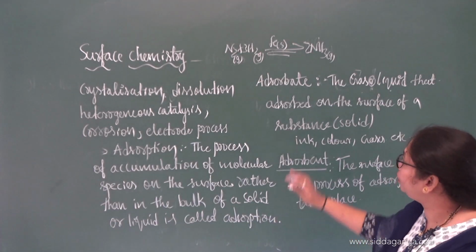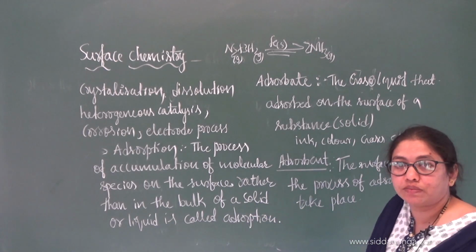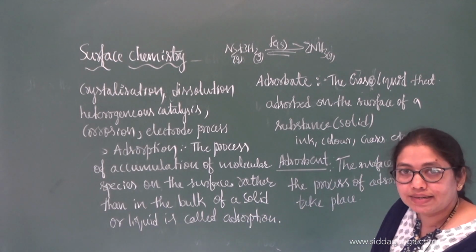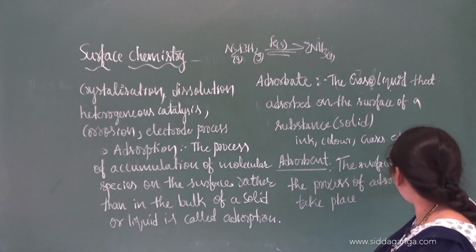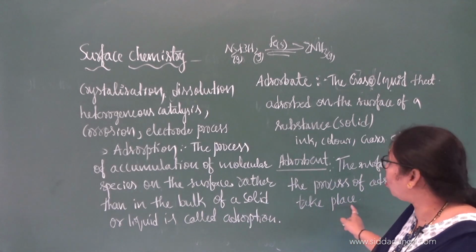That is the adsorption of adsorbate on the adsorbent. Is that clear? So I repeat, the surface on which the process of adsorption takes place is called as what?